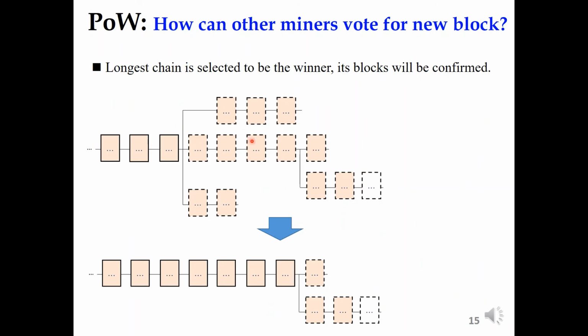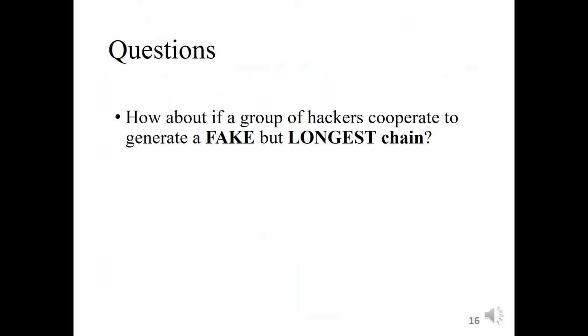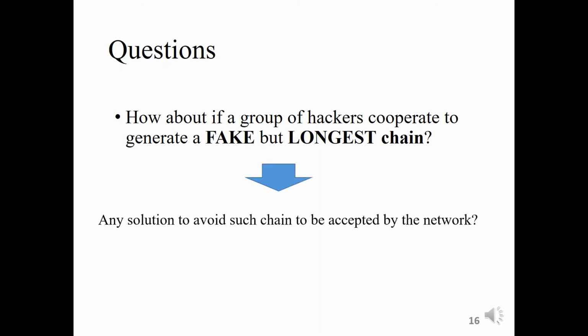Okay, for example, in here, we have a chain. Finally, the longest chain will be selected. Okay, now here we see another question. How about if a group of hackers cooperate to generate a fake but longest chain? Will the longest chain be accepted? So the network needs a mechanism, a solution, to avoid such a chain being accepted by the network.